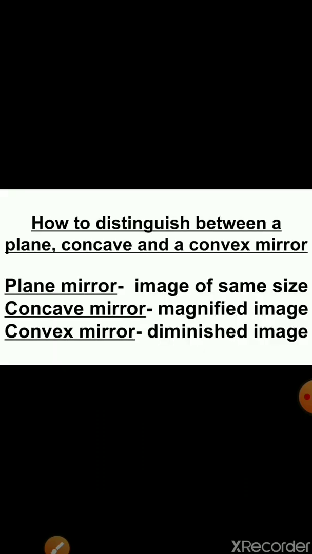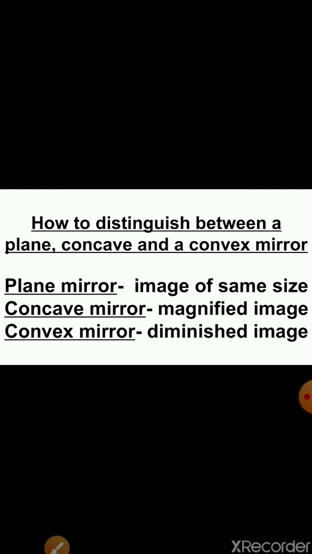Now children, if I ask you, can you distinguish between a plane mirror, concave mirror and convex mirror without touching them? I am telling you one method by which you can find out whether the mirror is plane, concave or convex without touching it. A plane mirror forms an image that is always of the same size.